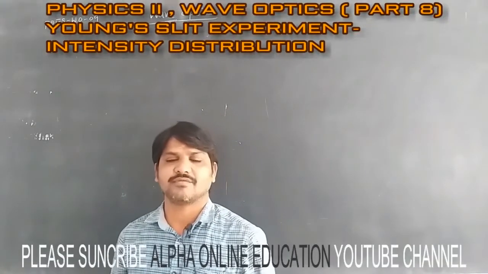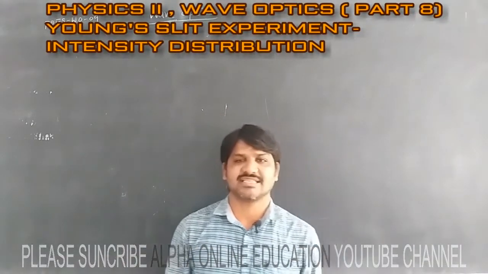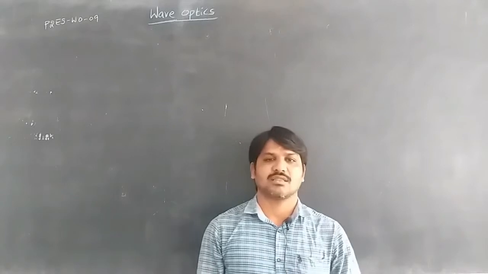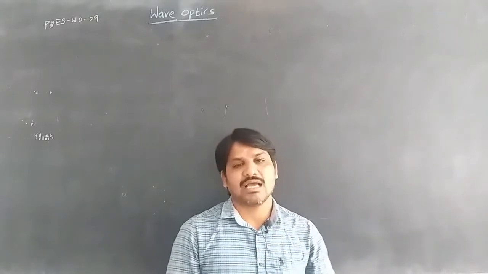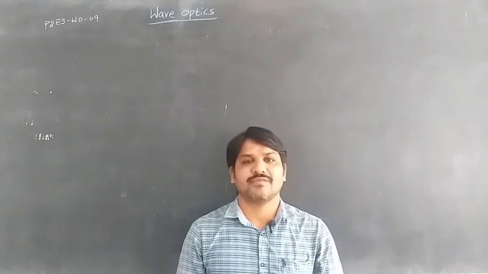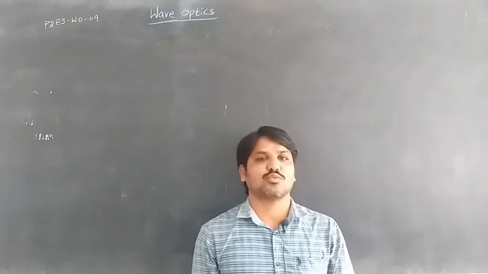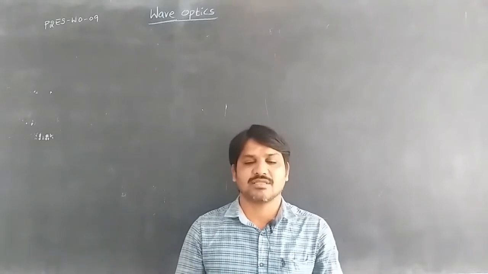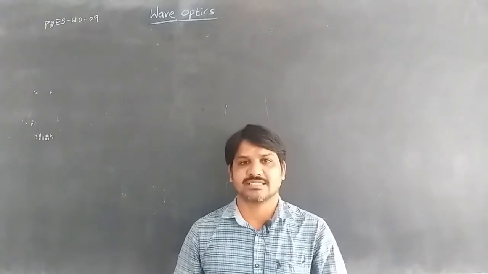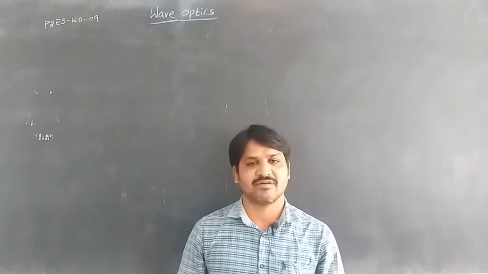In an earlier video we discussed Young's double slit experiment, the condition to form bright and dark bands, and the distance between two fringes, either two bright fringes or two dark fringes, from the center. We derived a formula for it.